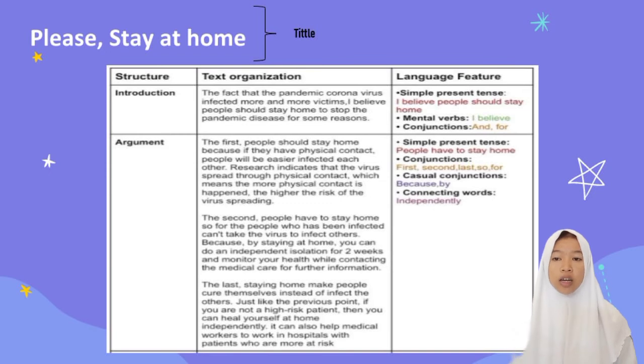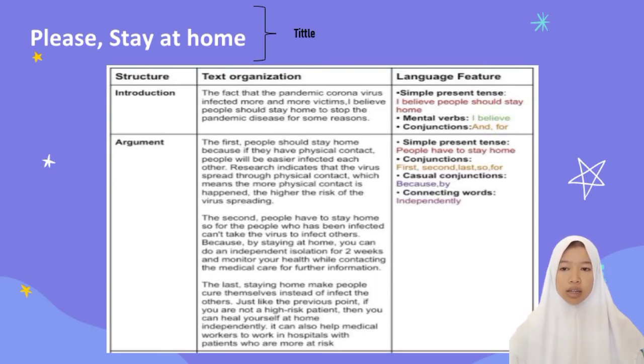People who have been infected can pass the virus to others, so by staying at home, you can do an independent isolation for 2 weeks and monitor your health while contacting medical care for further information. The last, staying home makes people cure themselves instead of infecting others.